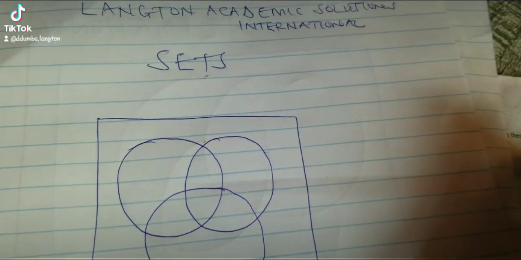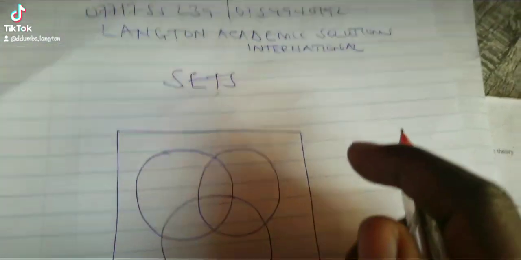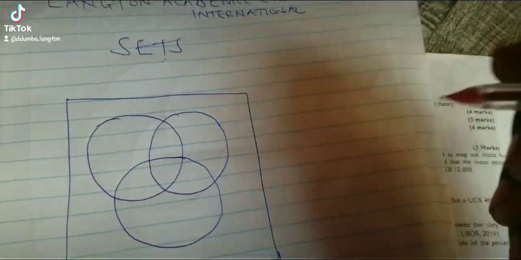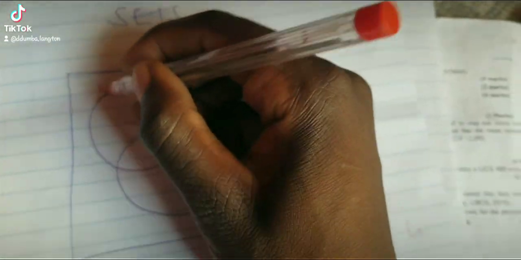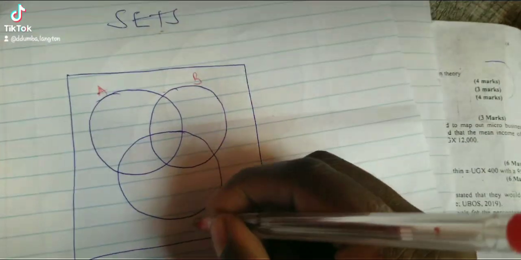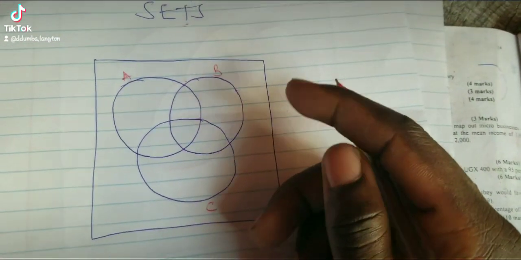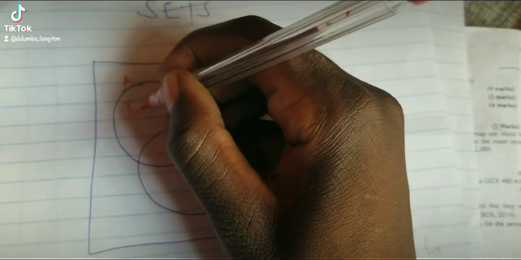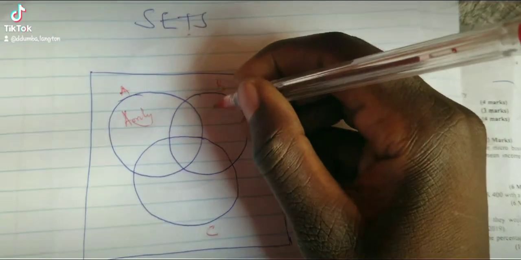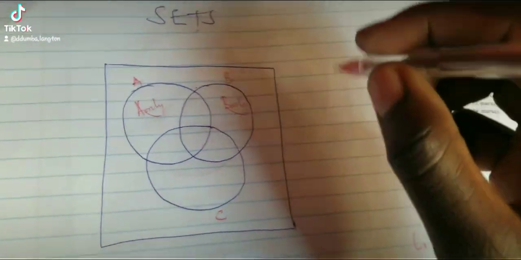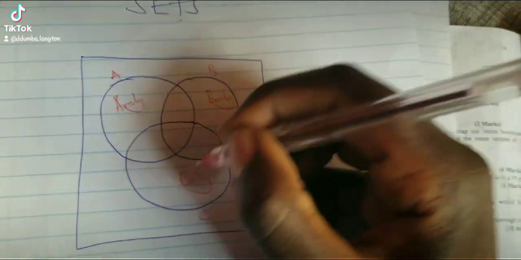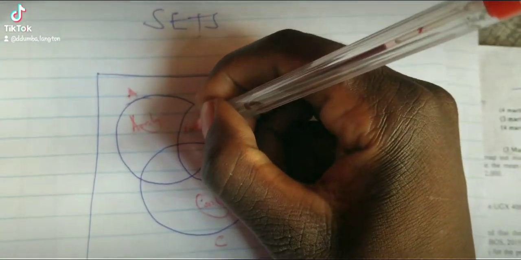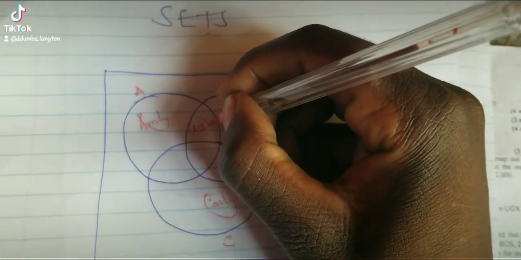Let's learn about sets. Now, sets confuse us. Assuming this is set A, this is set B, this is set C. Now, we are labeling. This one is set A only. This one is B only. This is C only. Now, this one is A intersection B only.